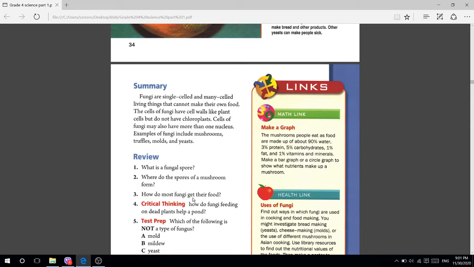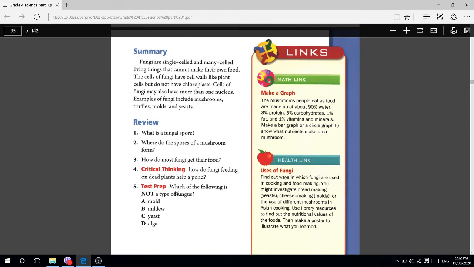How do most fungi get their food? They get food from other living organisms or dead things. How do fungi feeding on dead plants help a pond? They clean the pond because they use the dead organisms or dead nutrients in the pond. That's why they clean the pond.